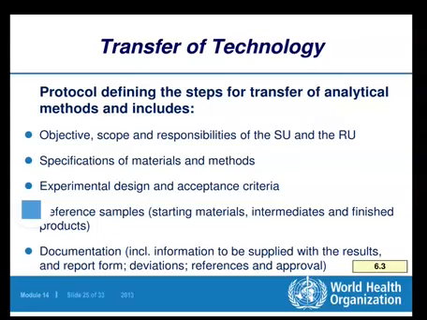Experimental design and acceptance criteria. When analysis is being done, the detailed experimentation has to be there. Moreover, the acceptance criteria, that means the tolerance limit. When we are analyzing some raw material, for example when a drug assay is being carried out, the acceptance limits related to the drug assay are 95% to 105%, like that. Then reference samples for starting materials, intermediates and finished products.